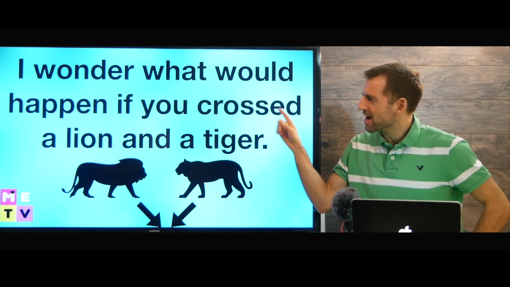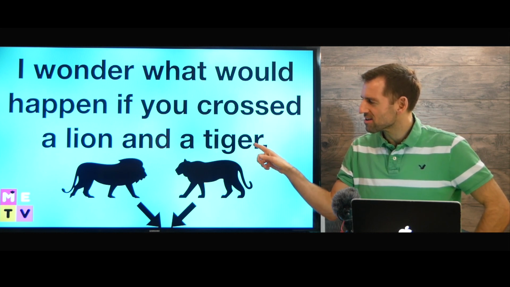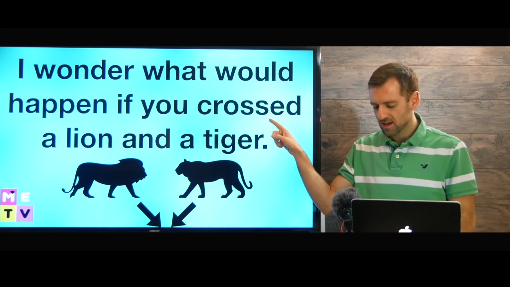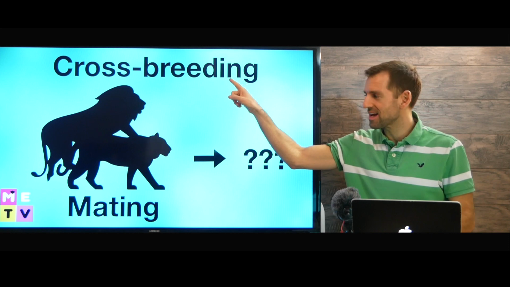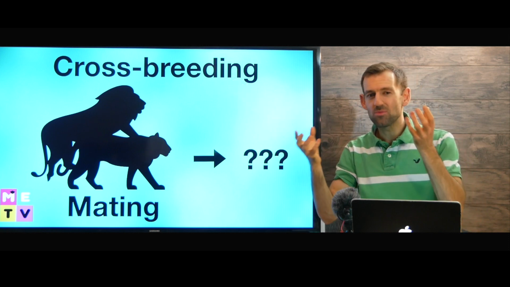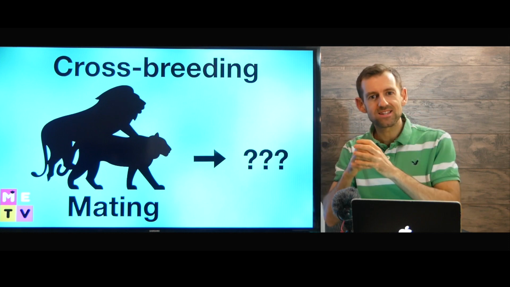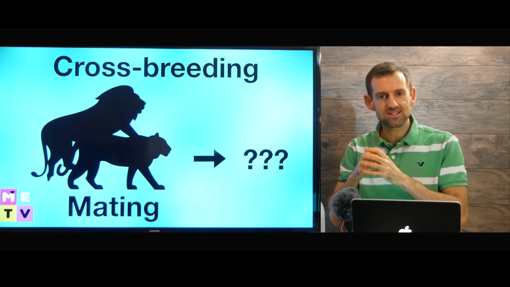Okay, I wonder what would happen if you crossed a lion and a tiger. A lion and a tiger. Okay, crossed means cross-breeding. Okay, that's when two animals of different species mate. Okay, mate. So mate means to have sex.